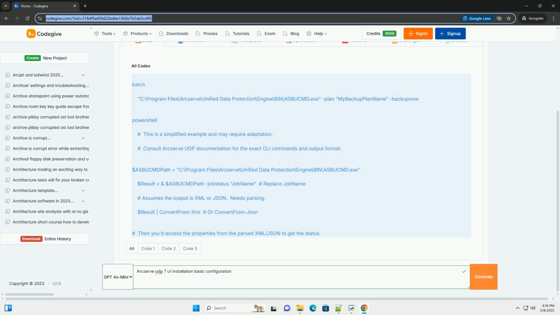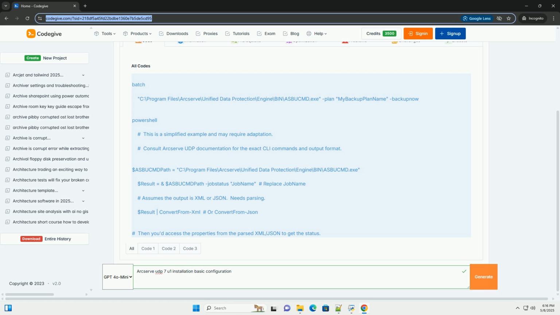Specify a name for the Arcserve UDP database, example Arcserve UDP DB. Provide a username and password for the Arcserve UDP database user account. This account will be used by Arcserve UDP services to access the database. Click Next.